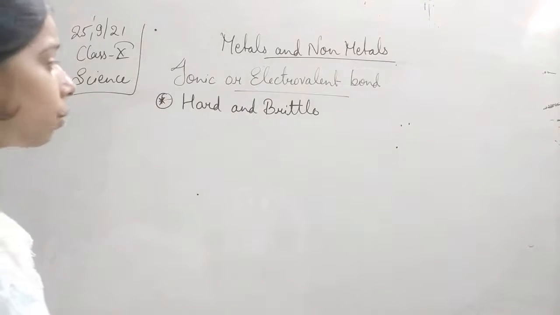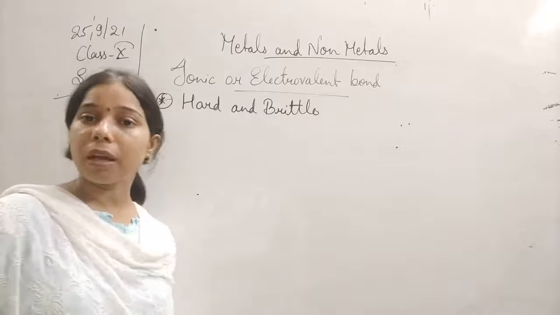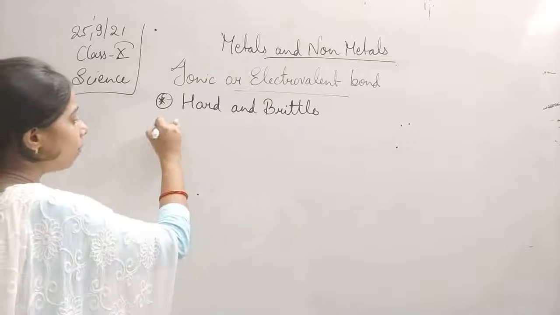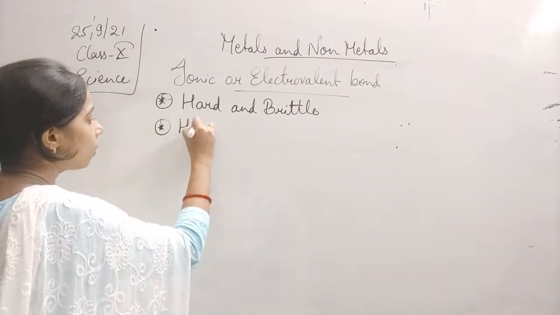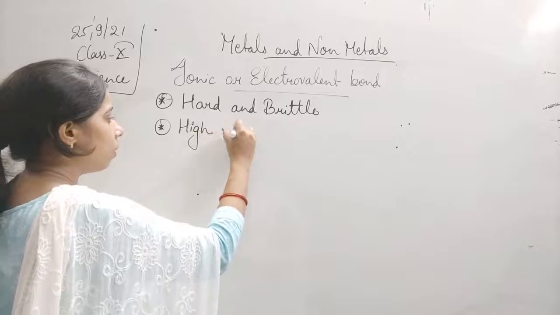Okay, it means when we break it, it can be broken into pieces. So they are hard and brittle solids. Their melting point is very high.